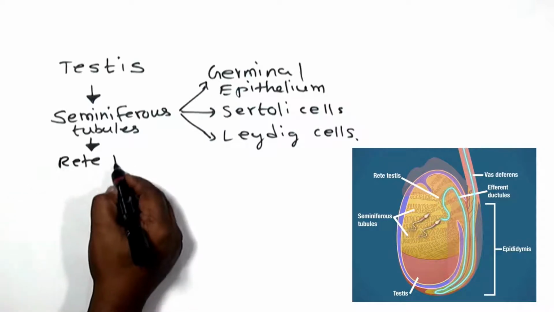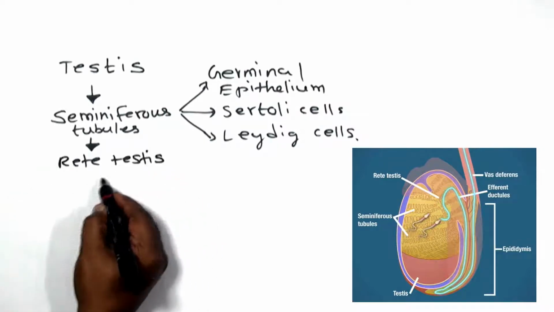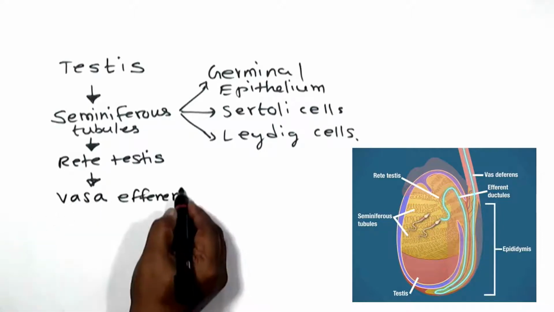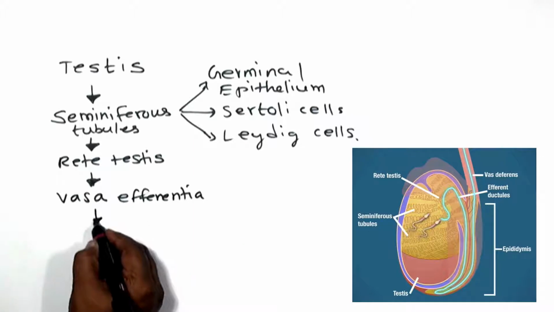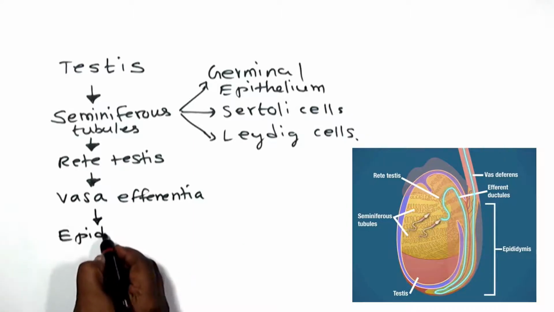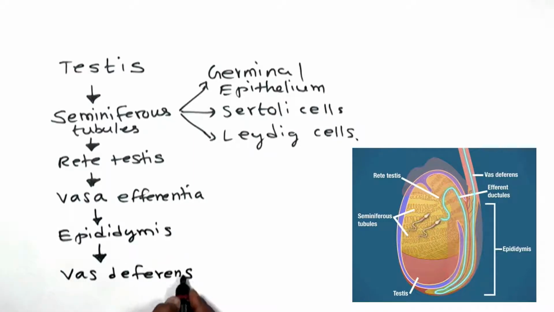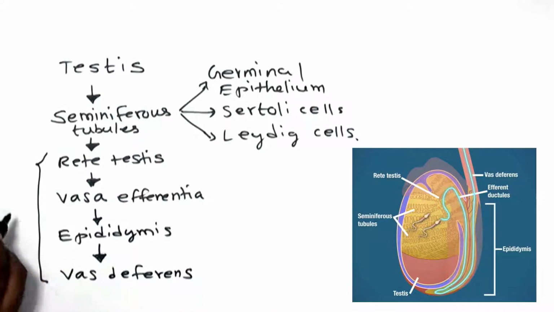That is rete testis. From the rete testis, it will enter into the vasa efferentia, vasa efferentia to epididymis, and later on it will come out from the epididymis to the vas deferens. These are all what we can call accessory ducts. We can say they are all ducts associated with the testis, so we call them accessory ducts.